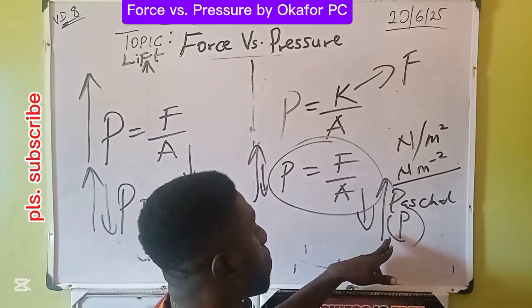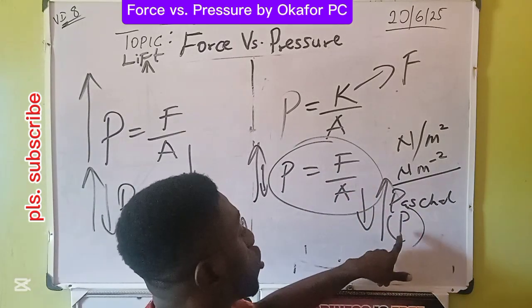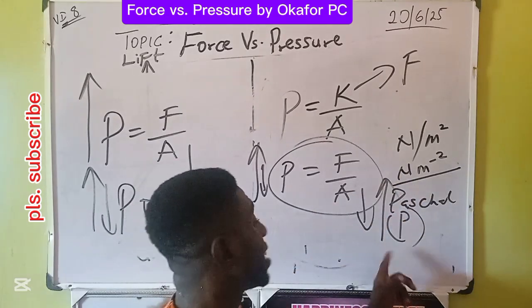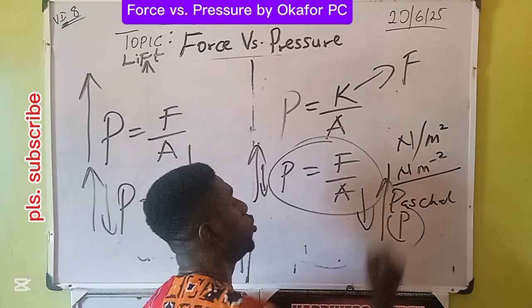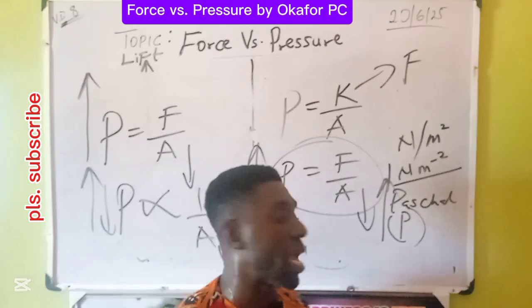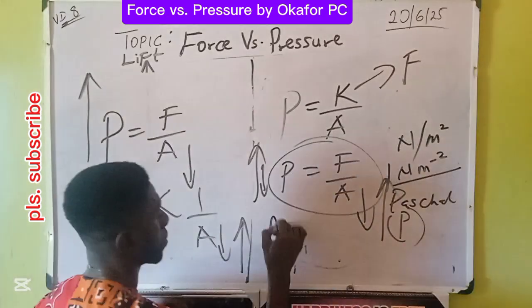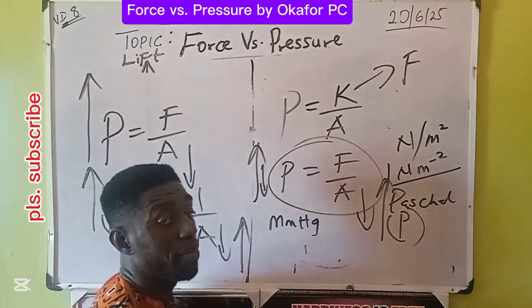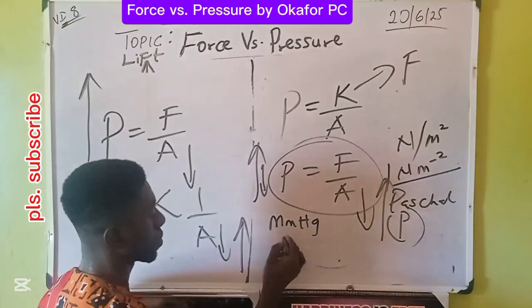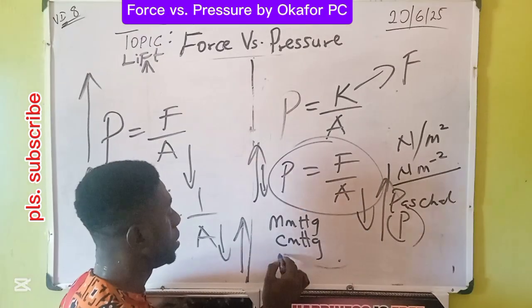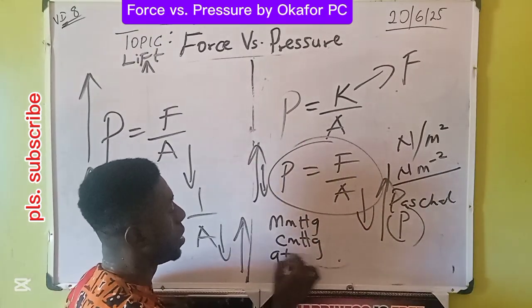The SI unit of pressure can also be called Pascal. 1 Newton per meter square is the same thing as 1 Pascal. We have other units like millimeter mercury, centimeter mercury, and atmosphere, ATM.